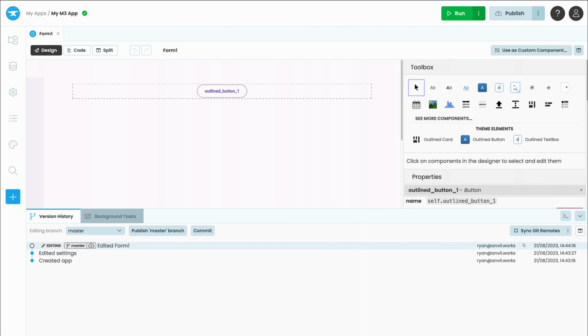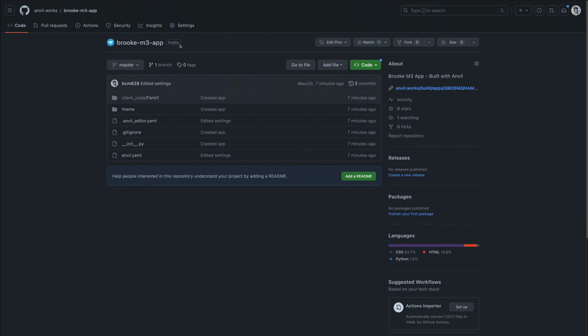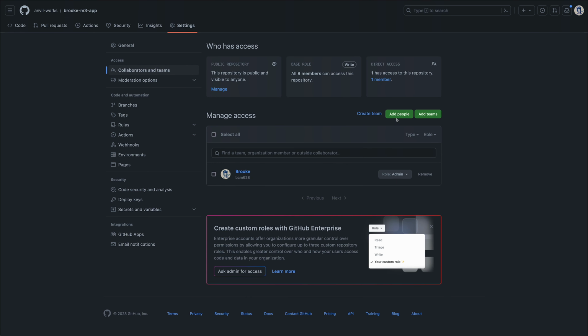For quick access to your GitHub repository, you can simply click Open on GitHub from the drop-down menu. This will take you directly to your repository. I'll also show you how someone else can collaborate on your project at the same time.